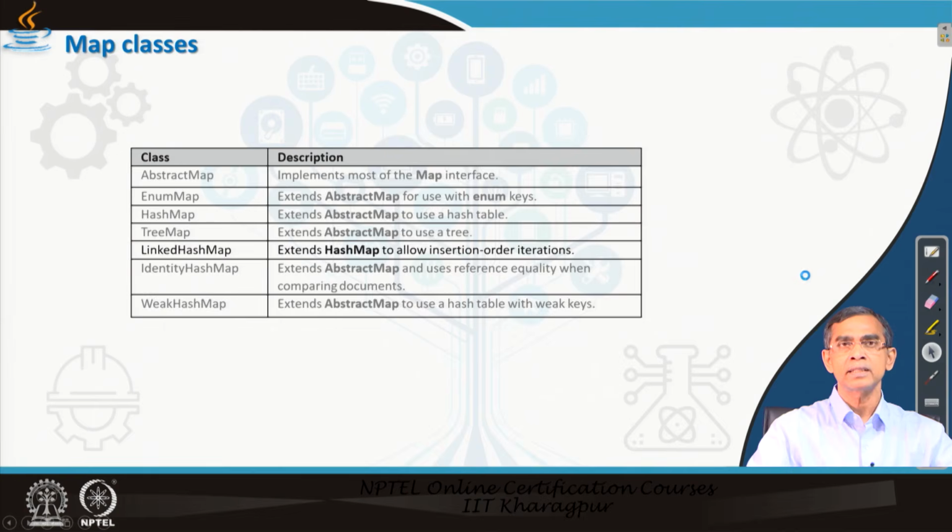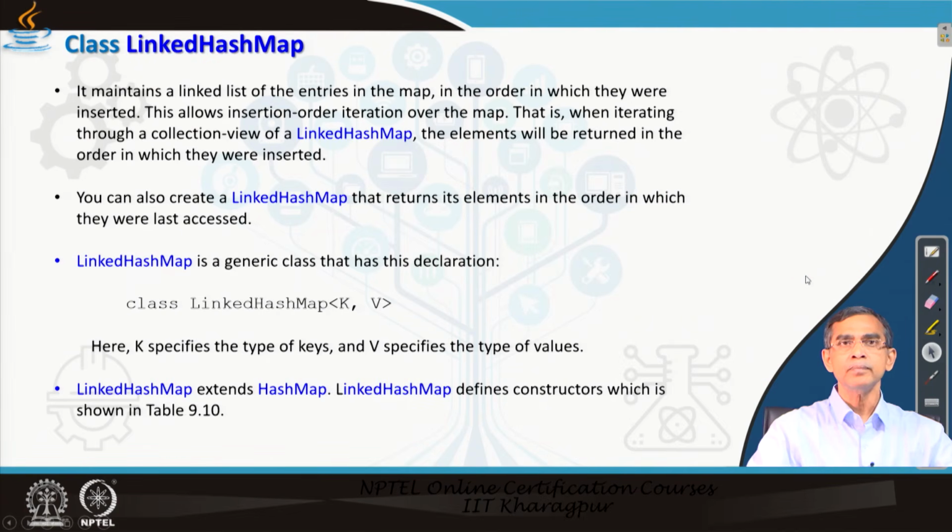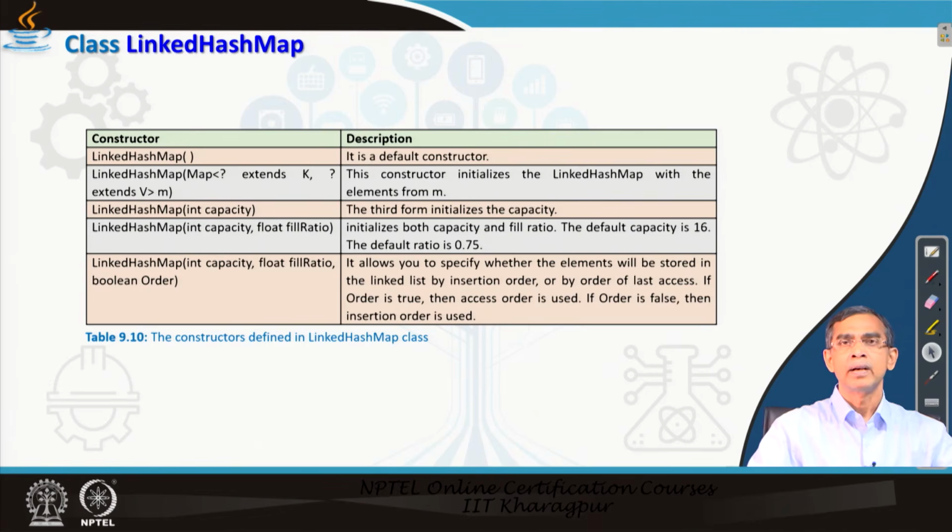There are a few constructors belonging to this class. The first one is the default constructor. The second one is the constructor supplying key value and object value both together if you want to add one entry. Then the third constructor creates a map collection specifying the size, where the default size is 16, and the last one allows the size and fill ratio both to be mentioned in order to create a new collection of type LinkedHashMap.